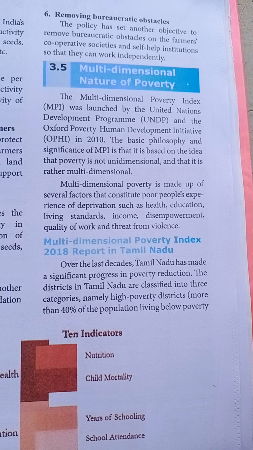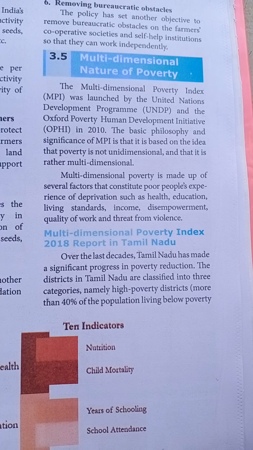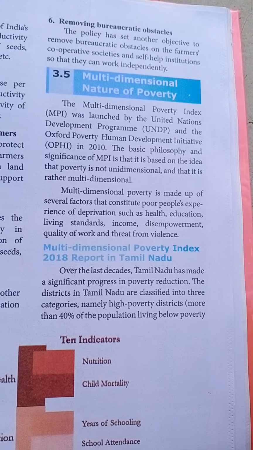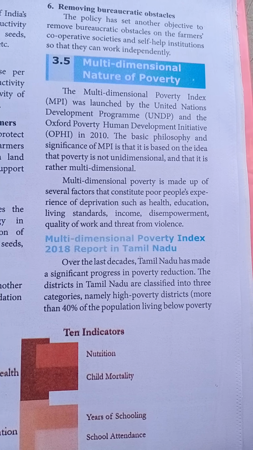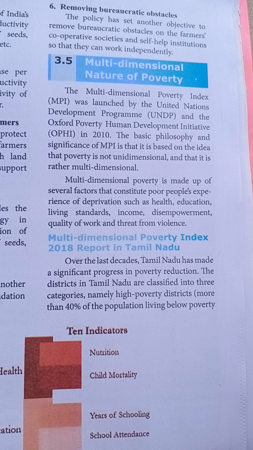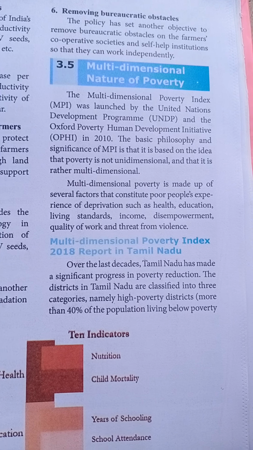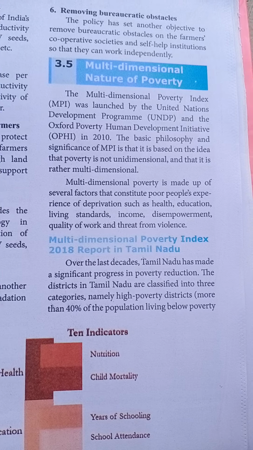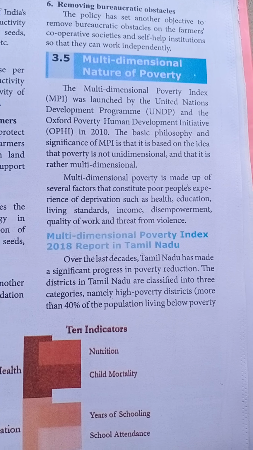So okay, multi-dimensional poverty is made up of several factors. So what are the factors that make up multi-dimensional poverty? Let me see. They constitute poor people's experience of deprivation, such as health condition.